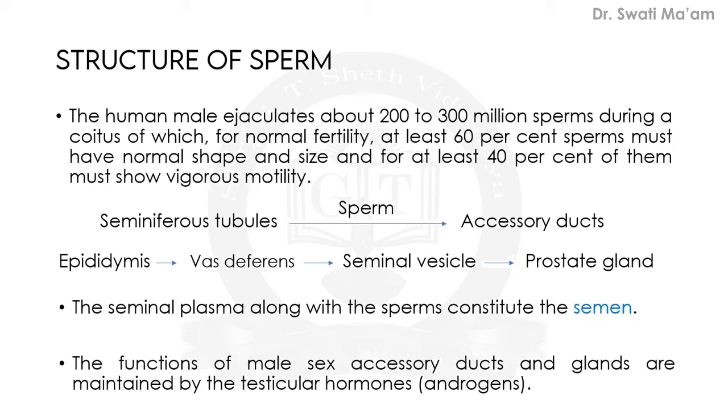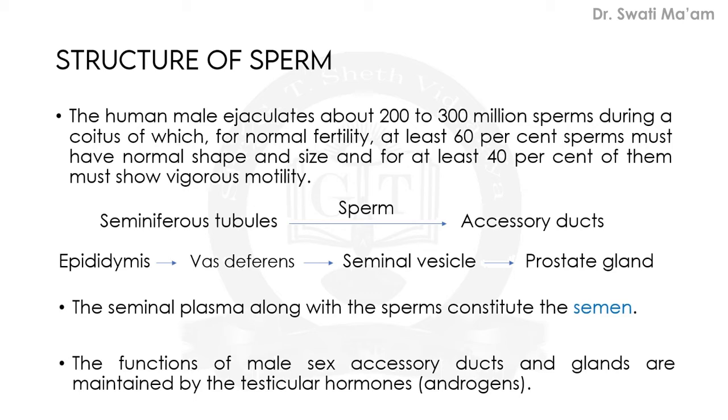So these glands, seminal vesicle and prostate glands, they are also pouring their secretions for helping the sperms to swim and reach up to their destination. The seminal plasma along with the sperms constitute the semen.